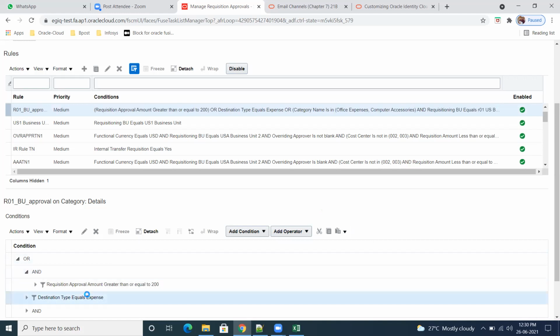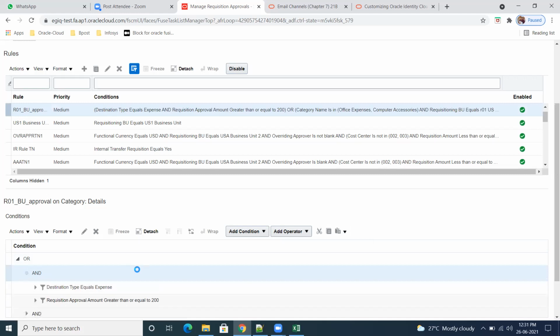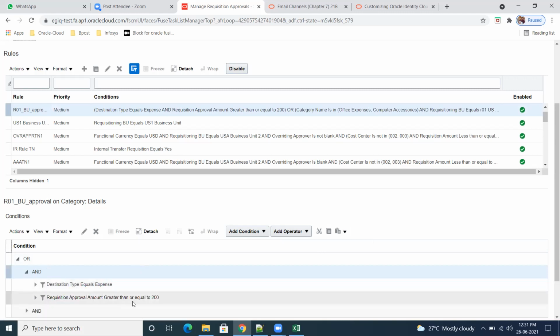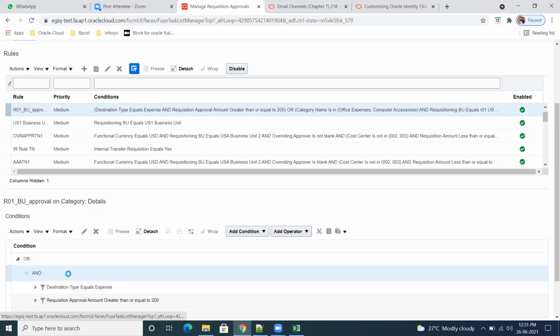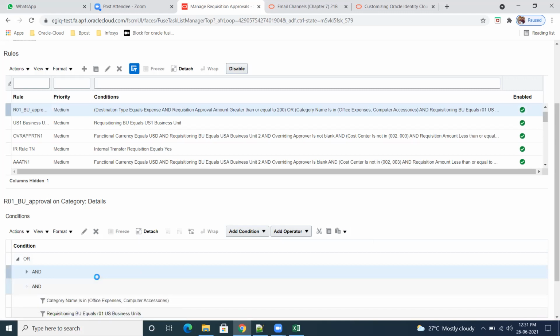So one more is, cut this one, you select this, select as a child. Okay, now it is correct. See, there are two conditions, one is AND and one is IN. So first AND condition, destination type this, if it is this, then it will execute or will give the result. Even second case, if category is this, BU is this, it will execute. So like that you can make n number of permutations and combinations.